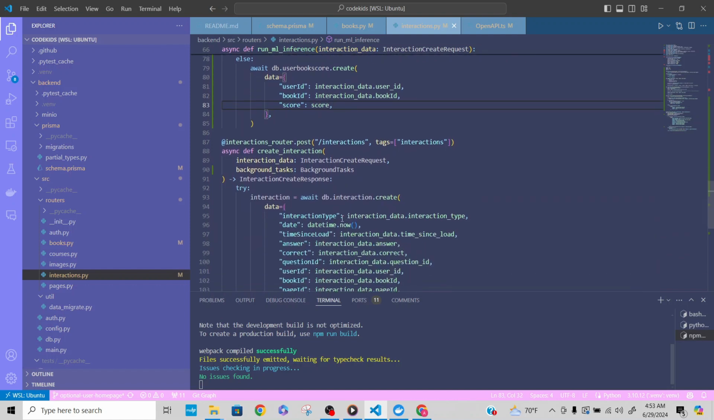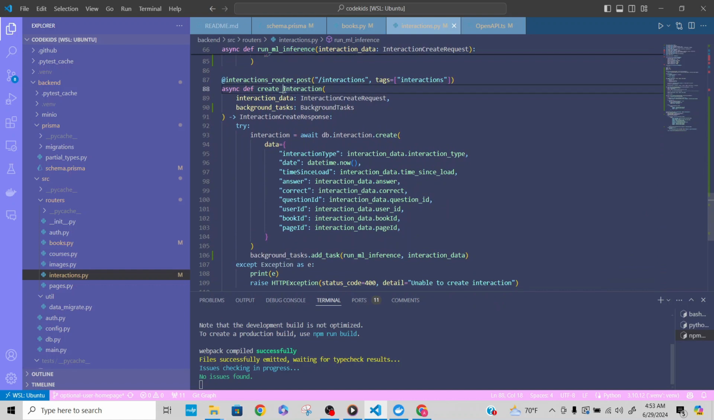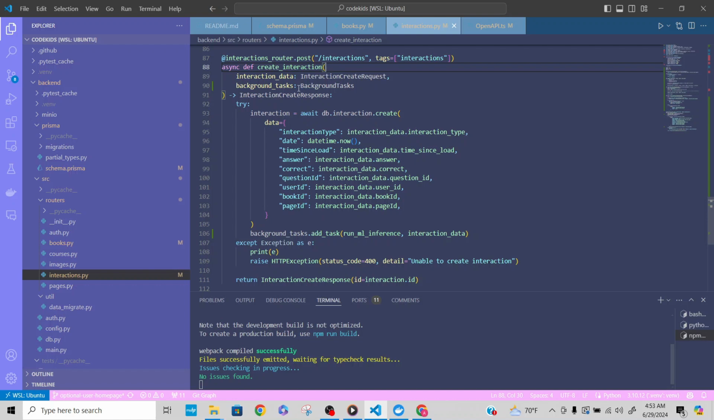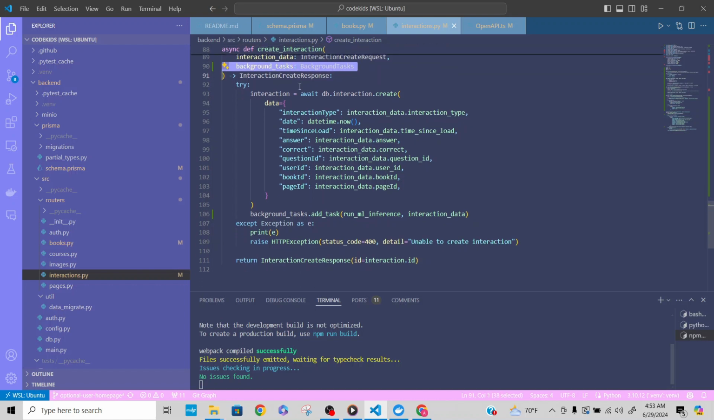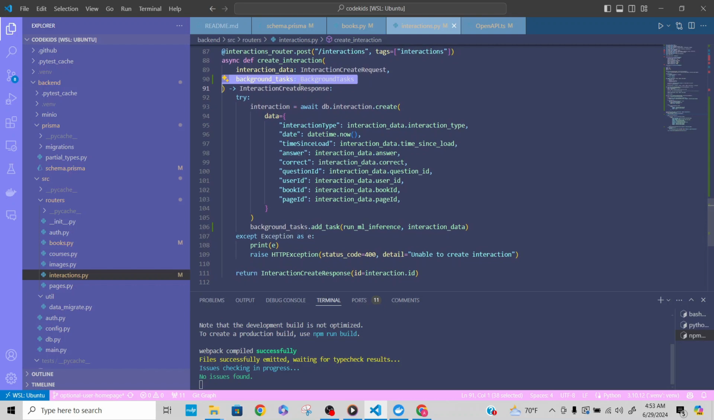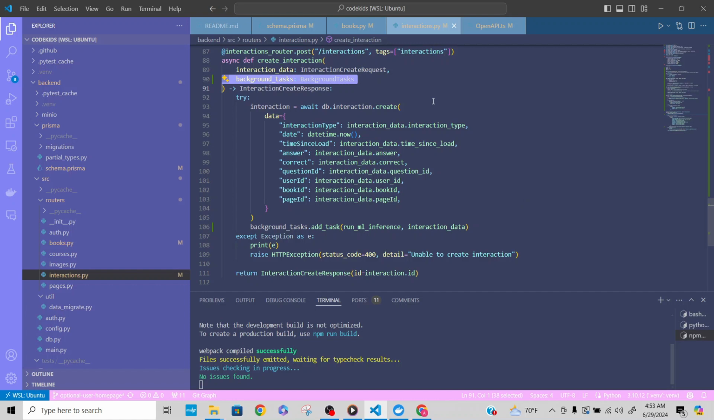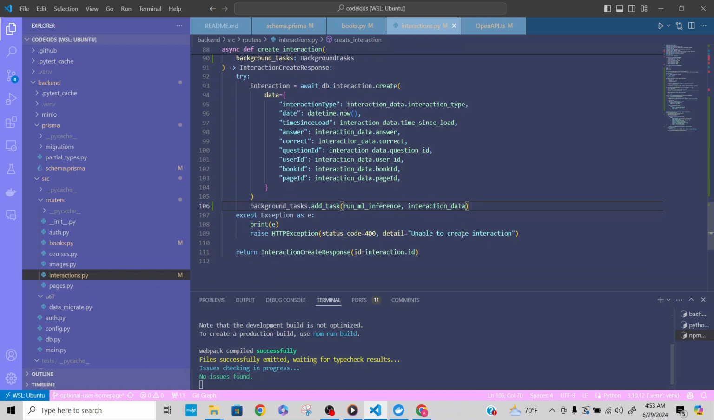So yeah. And here's the interaction creation endpoint, most of which already existed. It only needed like 2 lines in order to run the background ML inference. So basically, this defines a post endpoint to create a new interaction. It creates a new interaction record within the database, and then we add the run ML inference function to the background tasks to handle calculations and database updates asynchronously, right? We don't have to do anything manually, so that's the reason we need those background tasks.